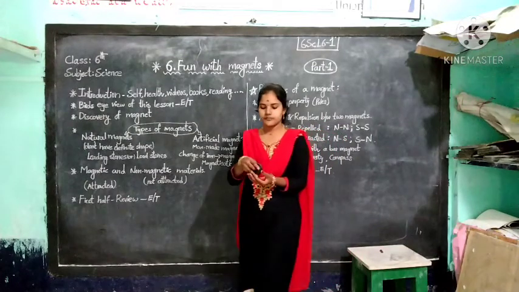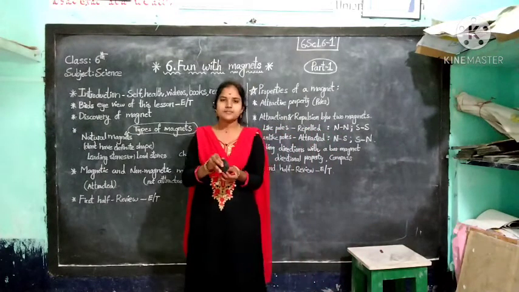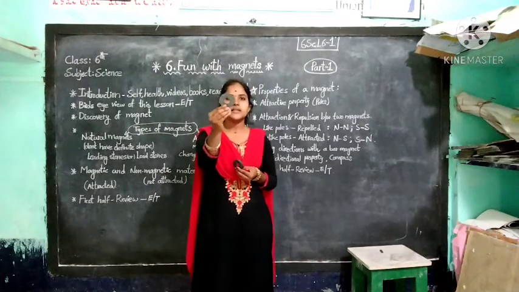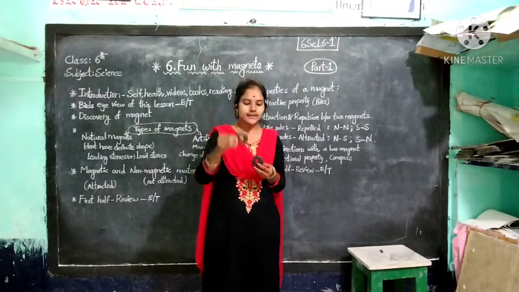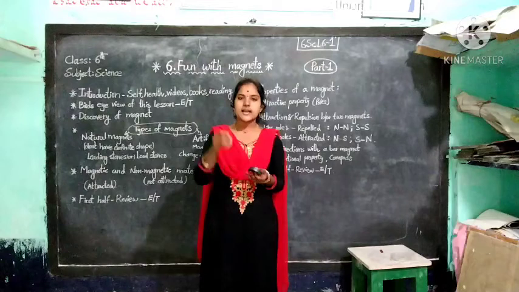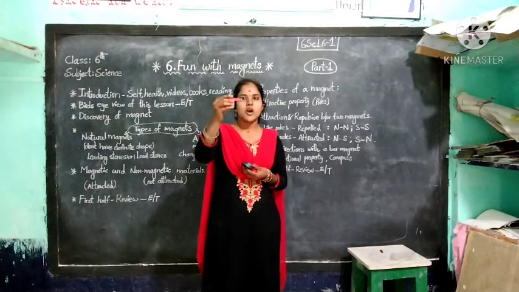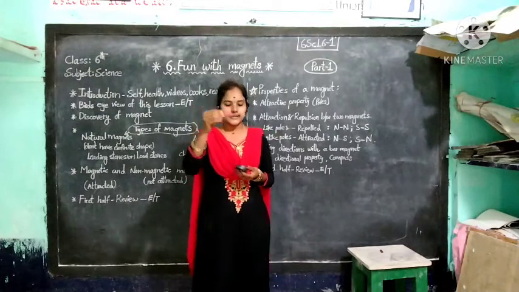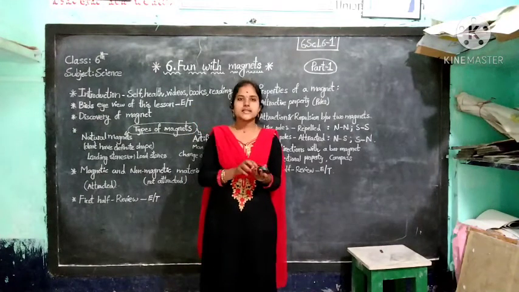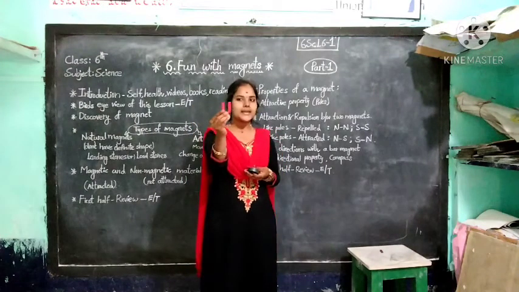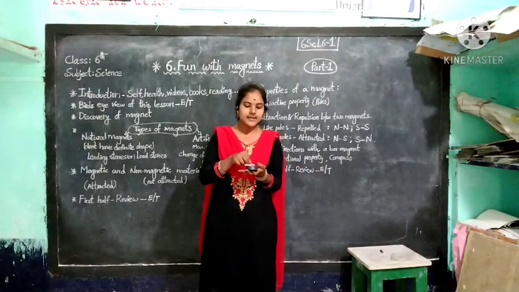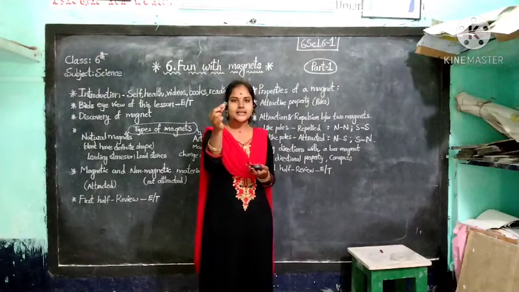Once you see, this is the ring magnet. Clear? This is the ring magnet. And next one, this is the bar magnet. The bar magnet contains two poles. And next one, this is the horseshoe magnet. What is this, children? Horseshoe magnet. And this is the small ring magnet.